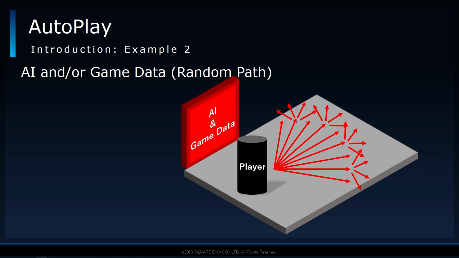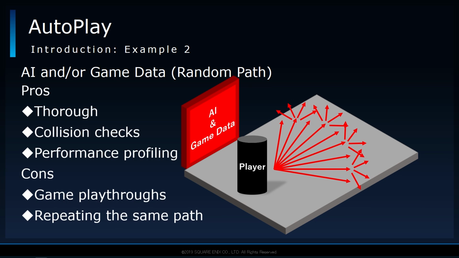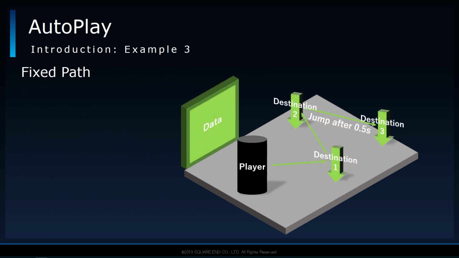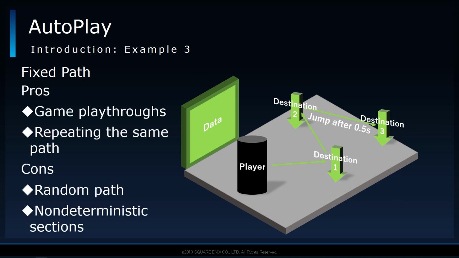The second example is by using AI, or in particular, randomly moving through a space by referencing in-game data, such as a nav mesh. As opposed to progressing through a game in a linear fashion, it is a method that is well-suited towards exploring an area thoroughly to check for things such as collision issues or performance. The third example is by using some other kind of data to move through the game's world on a fixed path. Some refer to this as golden path. For example, representing the data as coordinates, and while moving between coordinates, performing certain actions at a fixed time.